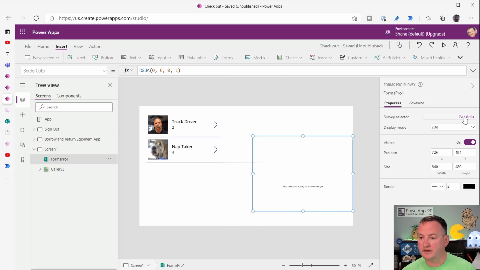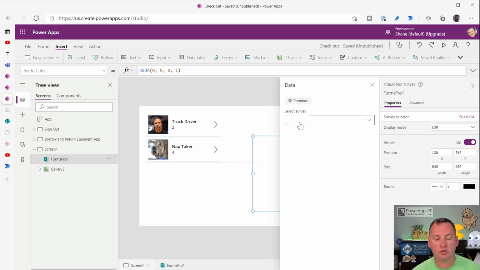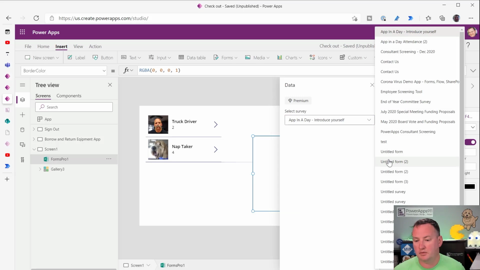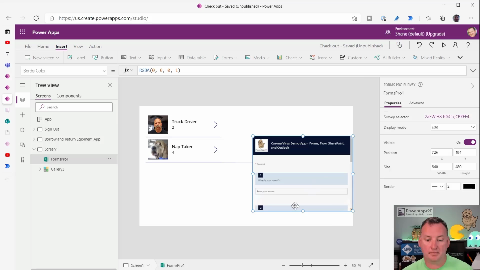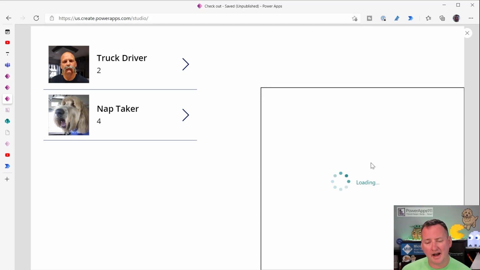So then this is going to say, all right, choose which one of my forms it is. And so then I can be like, oh yeah, I want my, whatever this one was. Now notice it warns you it is a premium, but yeah, now my form is embedded inside of here. I have never actually used this for a customer solution.